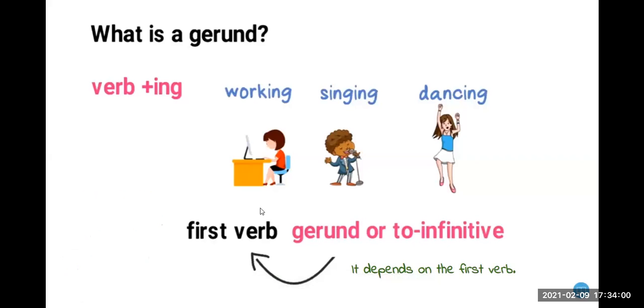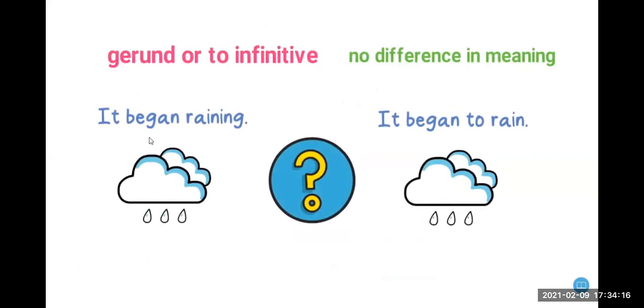So let's see here. So here we have gerund or to plus infinitive. We have some cases in which we have no difference in the meaning. Okay, for example, it began raining or it began to rain. Okay, both sentences are correct. In both sentences, the meaning is exactly the same. Okay, so we can use both with the verb begin or began in the past.